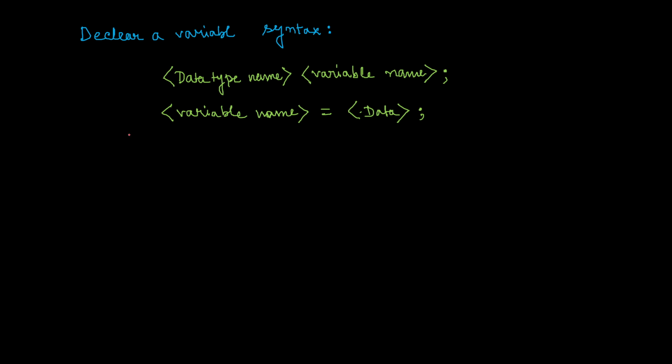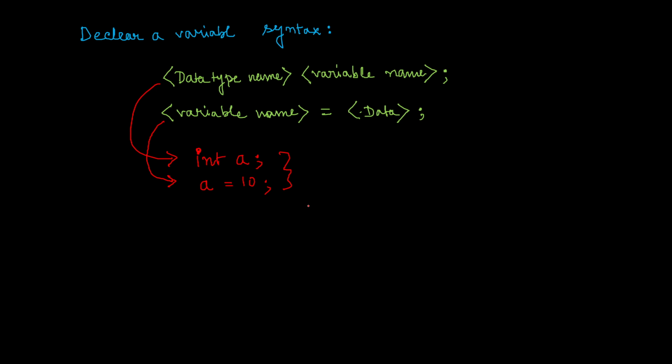In that case you should write int A; and then A = 10;. So this is all about storing an integer value.